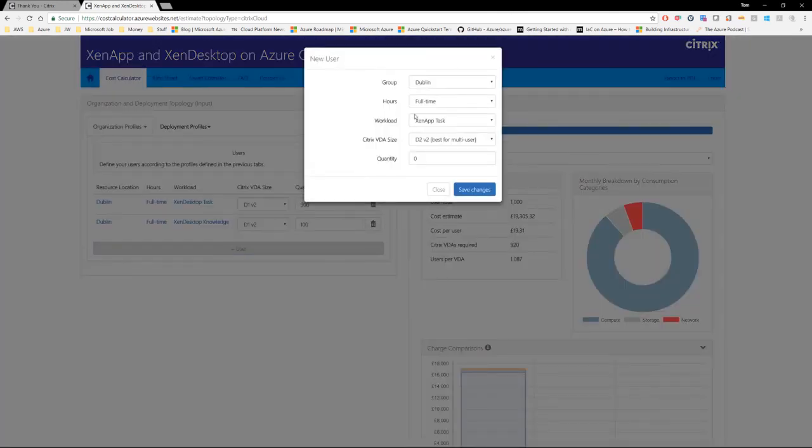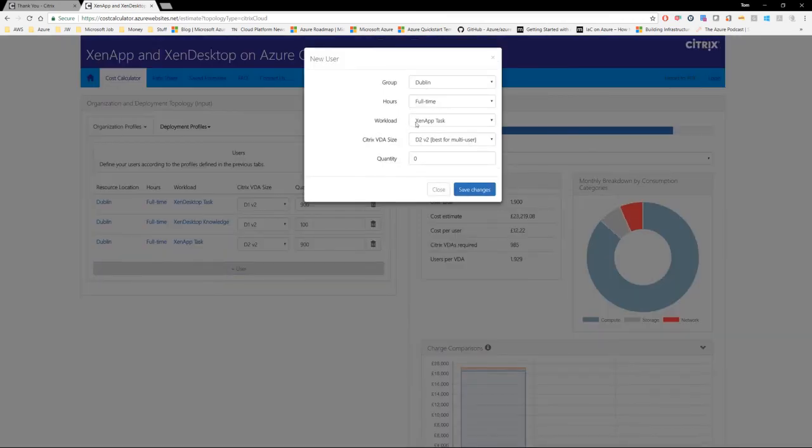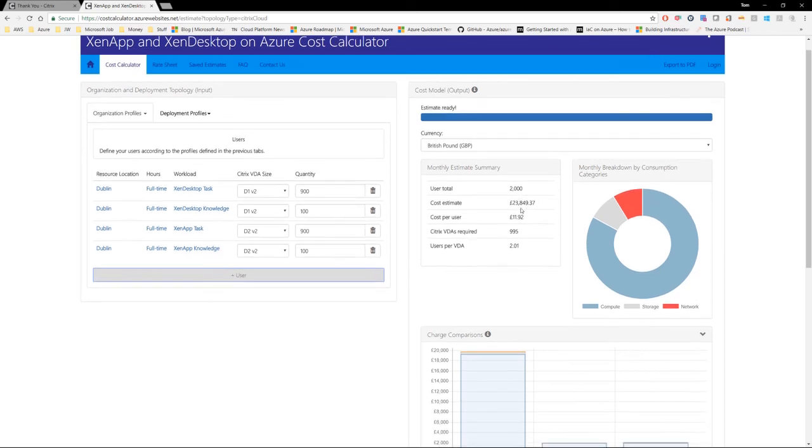I just now need to add in my Zen App users. So again, Dublin full-time, Zen App Task, D2V2 is the recommendation for Zen App, and I have 900. And finally, I need to add in my knowledge workers. So I come in here, Zen App Knowledge, D2V2, and 100. Click on Save Changes. So I now have my 2,000 users, and the total cost estimate on the right-hand side is this figure.